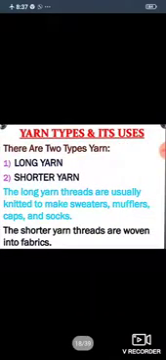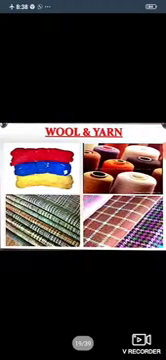Next, yarn types and its uses. There are 2 types of yarn. Number 1, long yarn. Number 2, shorter yarn. The long yarn threads are usually knitted to make sweaters, mufflers, caps and socks. The shorter yarn threads are woven into fabrics. You can see the picture of wool and yarn.